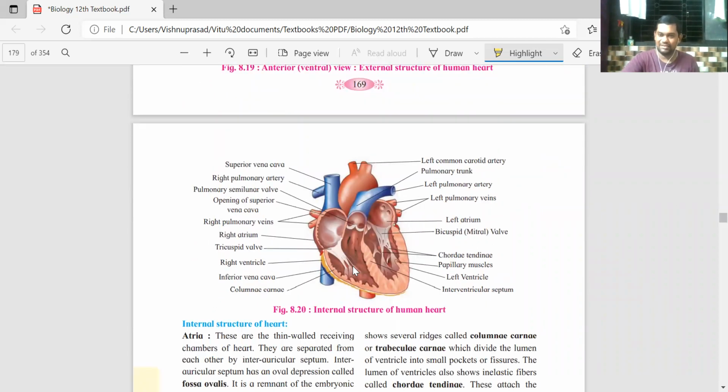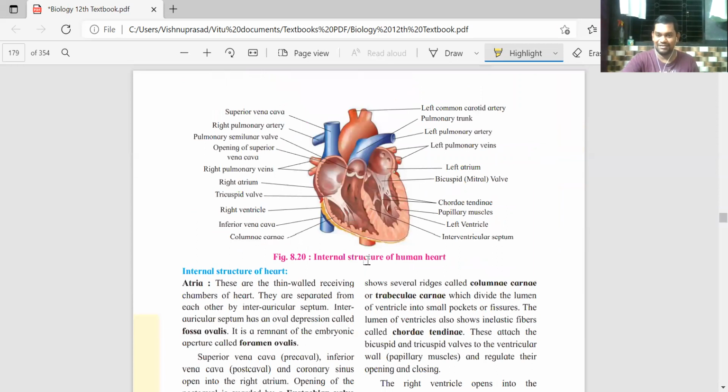There is one more interesting diagram, that is the internal structure of the heart. Inside the heart, what are the different parts you are able to see? First of all, let us take a look at the auricles or the atria.